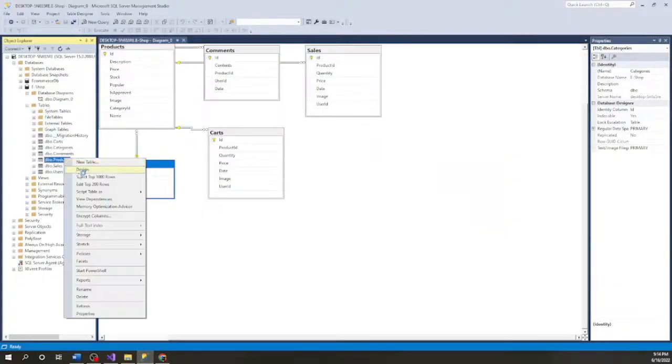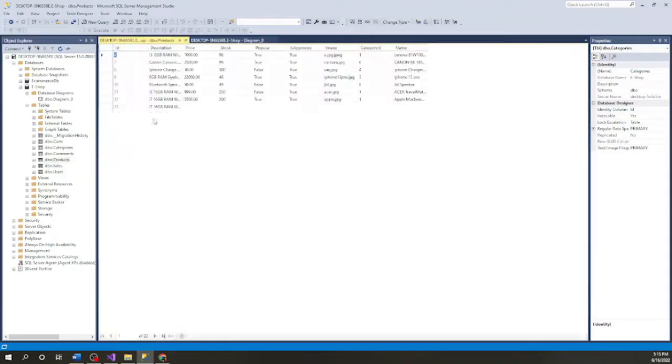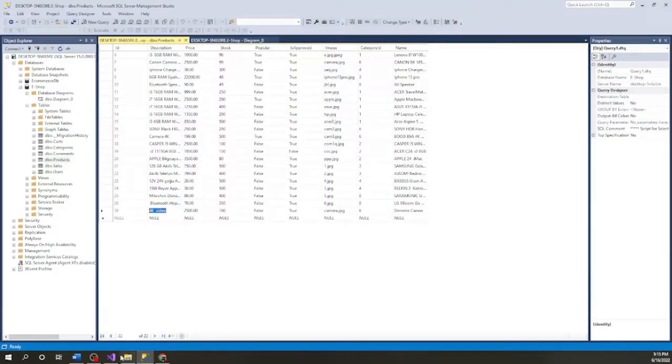Let's look at the database. Okay, and it has also been added to the database. Now let's delete it and test it.